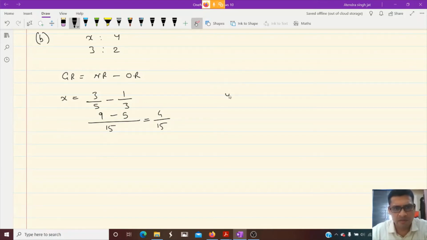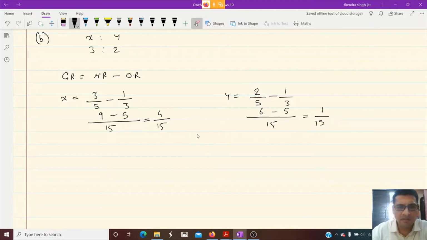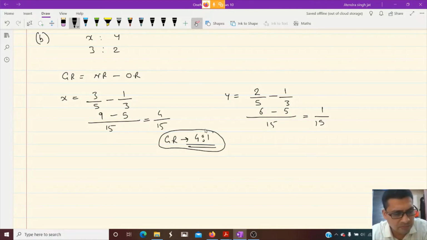Let's calculate for Y also. Y's new ratio is 2 by 5 minus 1 by 3 old ratio. LCM 15. 5 1s are 5, 3 2s are 6. 6 minus 5, 1 by 15. It means they are gaining in 4 is to 1. When they are gaining in 4 is to 1, what do we do? Do we open profit and loss suspense account? No, sir, we do not open. We will give profit to Z, the deceased partner, in this gaining ratio.